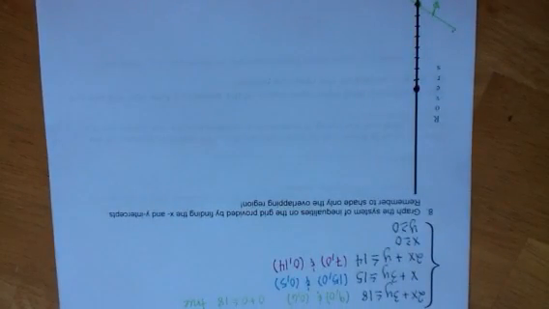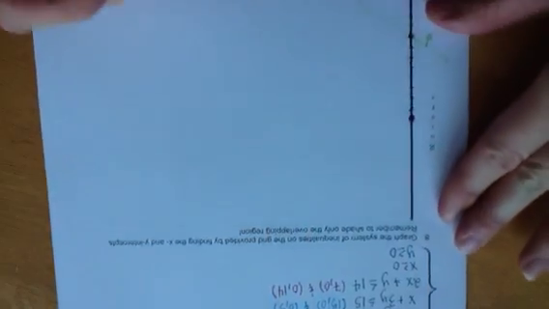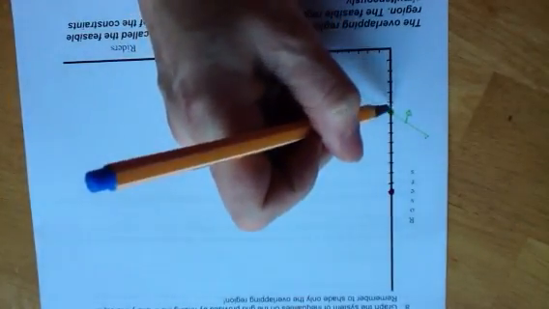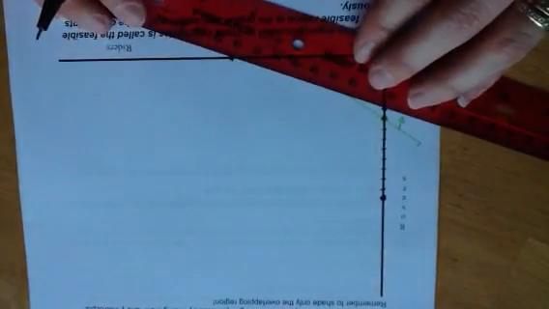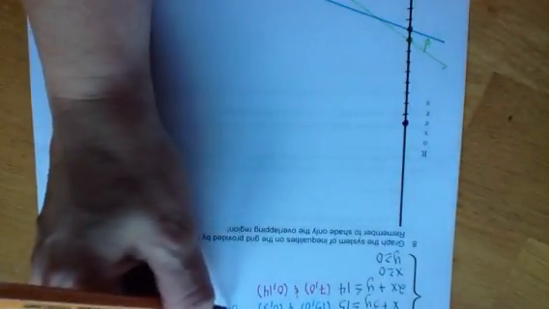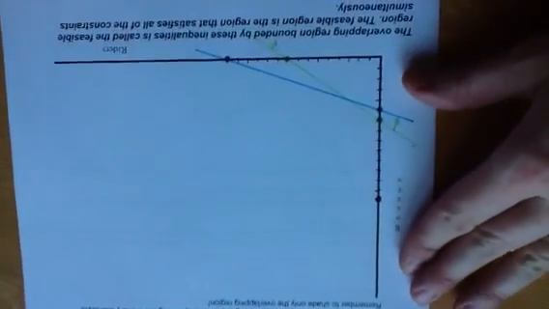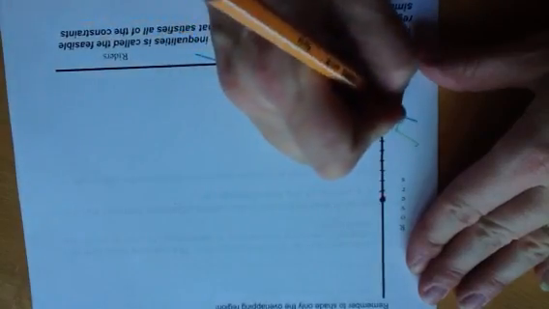My second one was (15, 0) and (0, 5). I had counted only over to 15, so (15, 0) and (0, 5). 1, 2, 3, 4, 5. Connect those. Test (0, 0). I have 0 plus 0 is less than or equal to 15, which is true. So I'll be shading that one in as well.